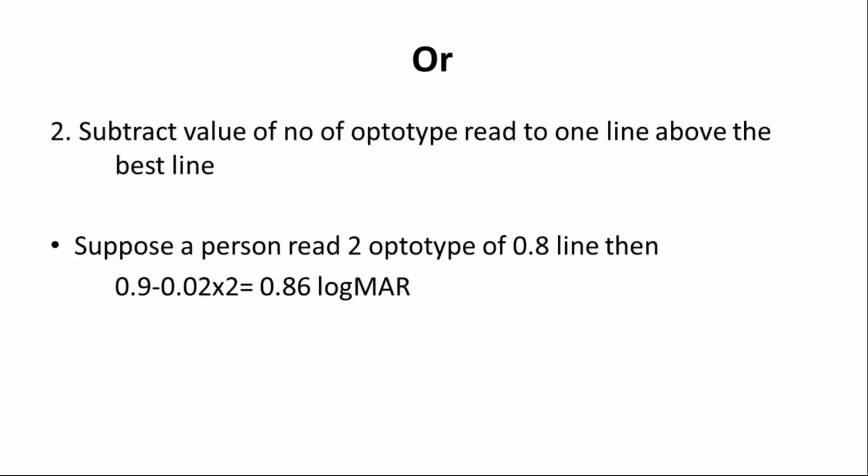The next formula is to subtract the value of the number of optotypes read from one line above the baseline. Suppose the patient has read 0.89. So we have to consider the line above that line, that is 0.9. And you subtract from it the number of optotypes he has read, that is 0.02 times 2. Then we get the logMAR acuity. So again, it depends upon the practitioner which formula you want to use.